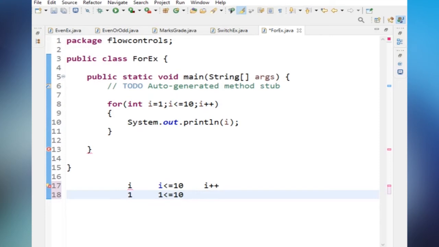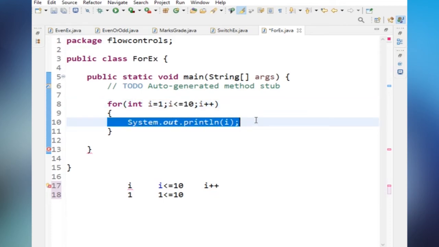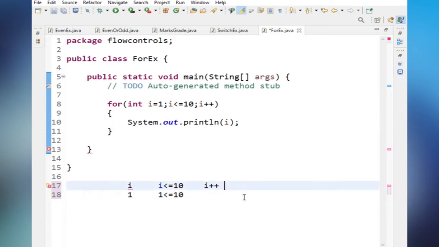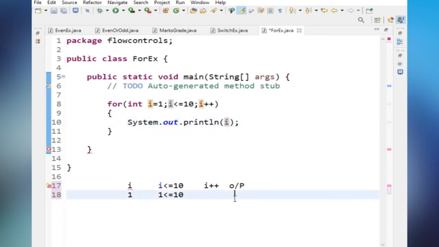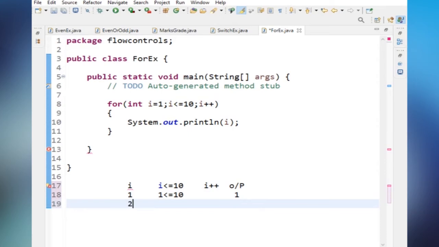If this condition is true, then what is it going to do? It will enter into the for loop and it will execute the statements written in between the braces. Here we are using system.out.println, so it will show the output. What is the output here? We are printing the I value. What is the I value here? 1. So 1 will be printed. After finishing this loop, again it will go up and execute the increment operator. So now the I value becomes 2.